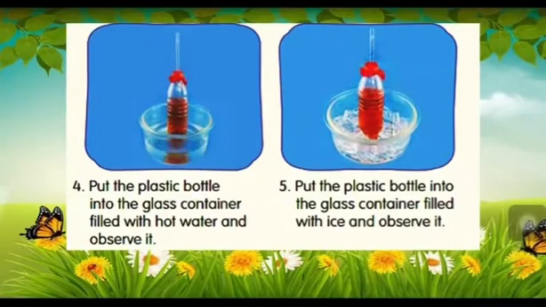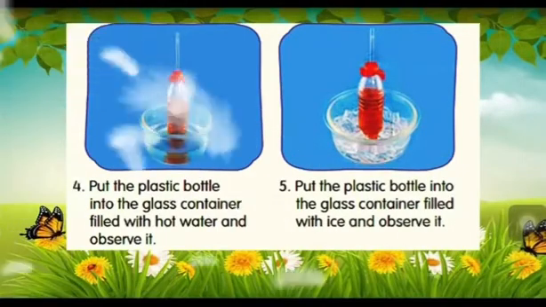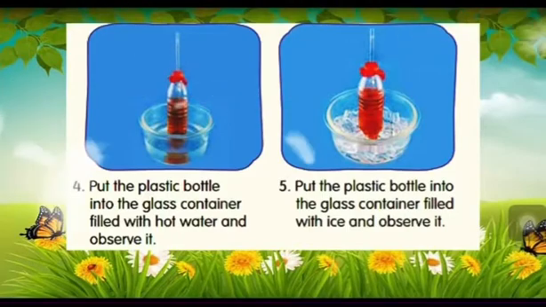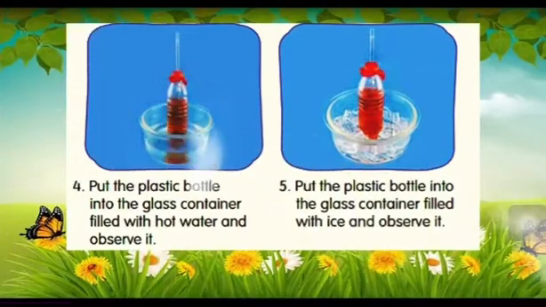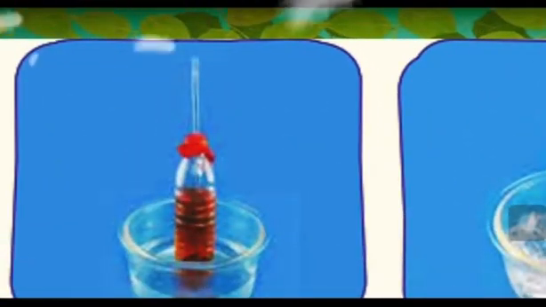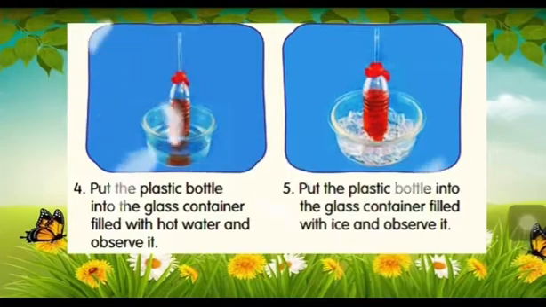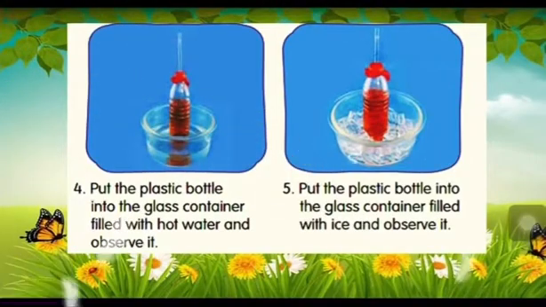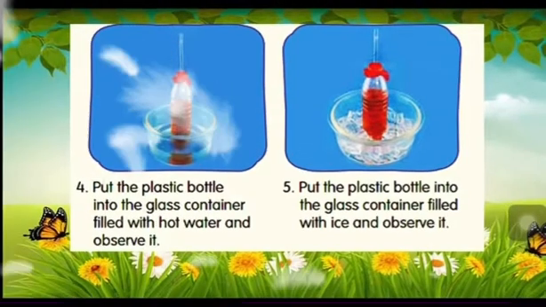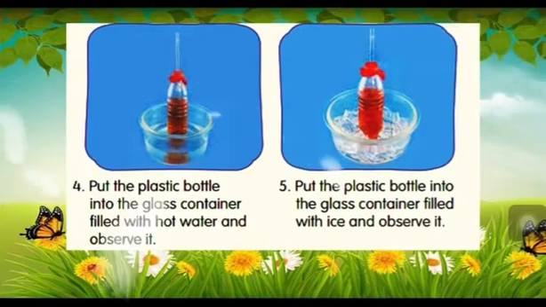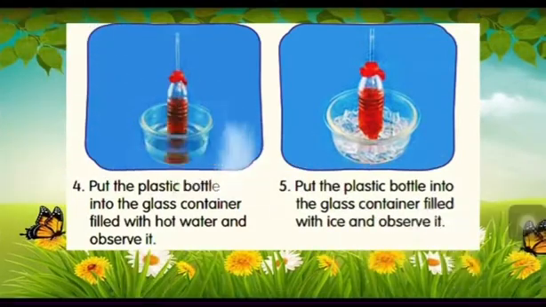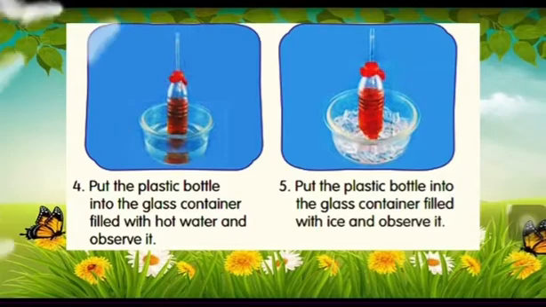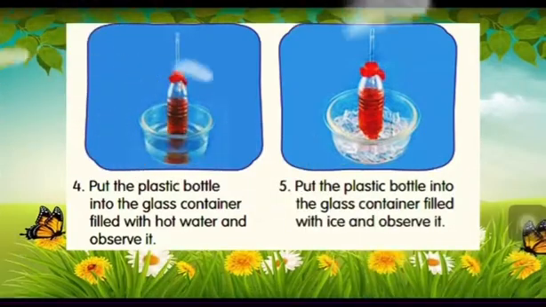Number 4, put the plastic bottle into the glass container filled with hot water and observe the level of the water. What happened to the level of the water? Increase or decrease? Then put the plastic bottle into the glass container filled with ice and observe it. Teacher wants you to take photos when you do this experiment. Teacher wants to see step 4 and step 5 only. So you take photos for step 4 and step 5 only, then send to teacher.